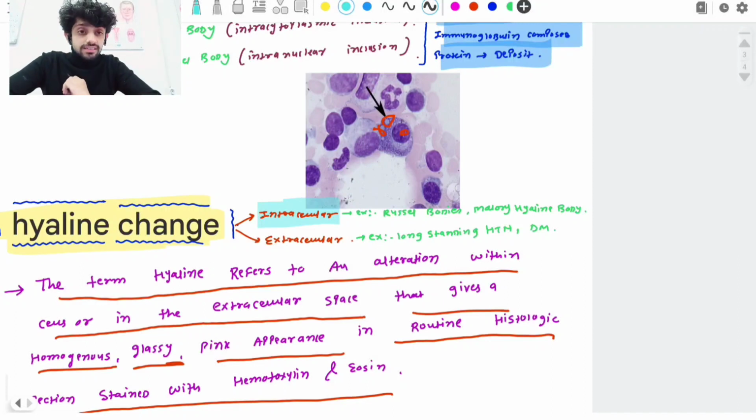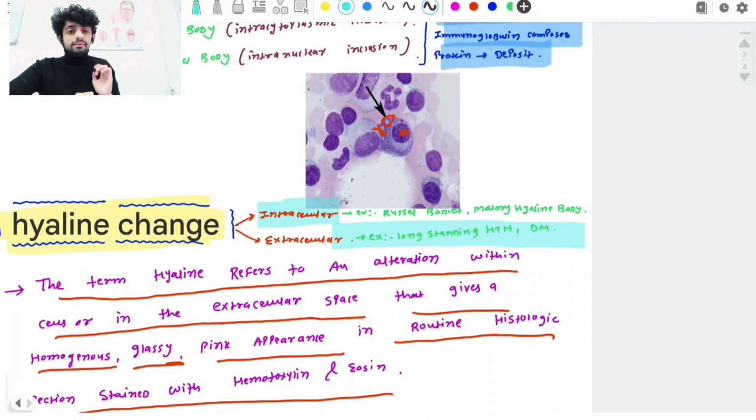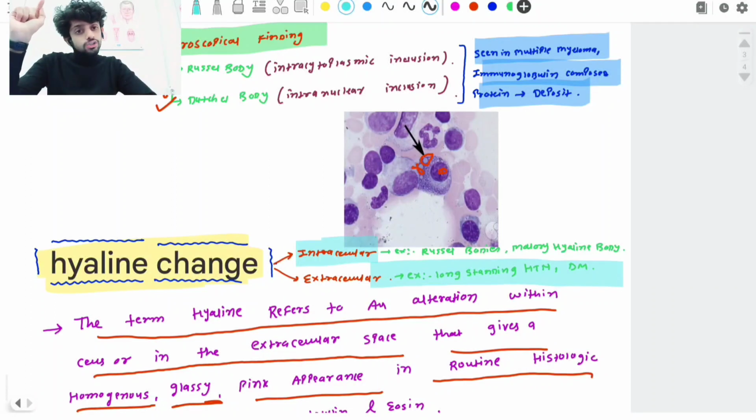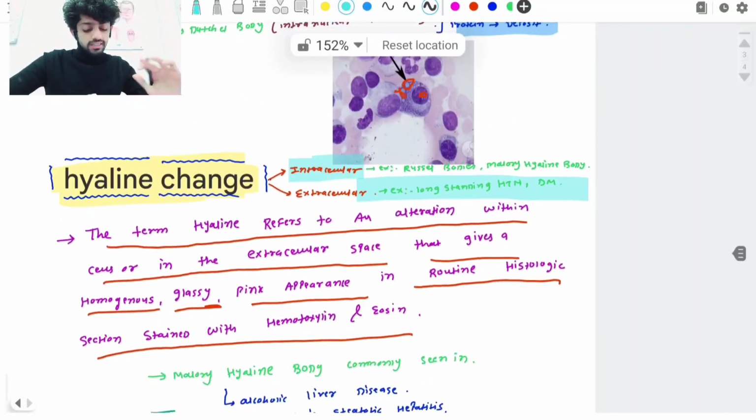Extracellular hyaline change can be seen in long-standing hypertension and diabetes mellitus patients. So diabetic and chronic hypertensive patients have hyaline change outside the cells, and inside the cells it is present as the Russell body. Russell body is seen in protein accumulation. So protein accumulation can also give us the hyaline change. This is the interconnection. So read it like that so it becomes easy for you.